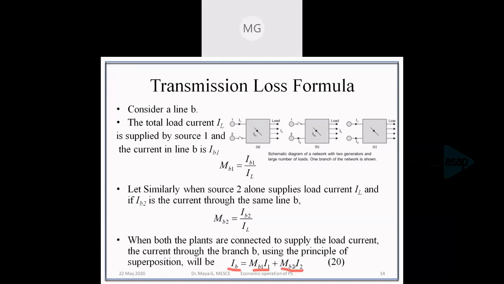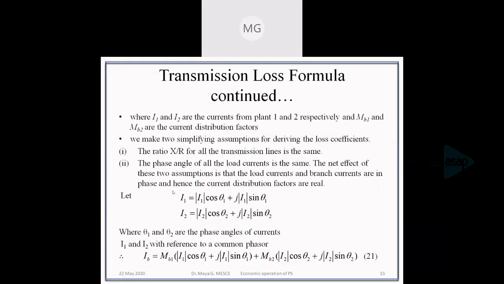Okay. MB2 is the current distribution factor of unit 2, and I2 is the current generated from unit 2. Then IB is given by equation number 20, whereas I1 and I2 are the currents generated from units 1 and 2 respectively. This current is actually a complex value. Okay. Before going into that, let us take some certain assumptions before deriving the loss coefficient.